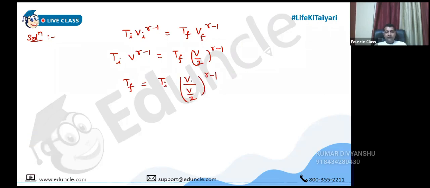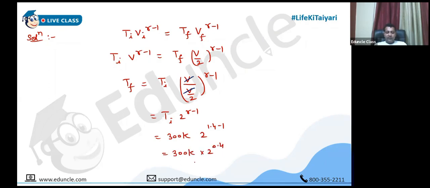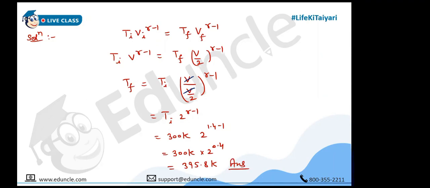So V and V will get cancelled now. So it is Ti into 2 power gamma minus 1. Now substitute the values. This is 300 Kelvin and gamma is 1.4. So 300 Kelvin into 2 power 0.4. Can you get me this value now? 395.8. Please check, everyone. Yes, sir.